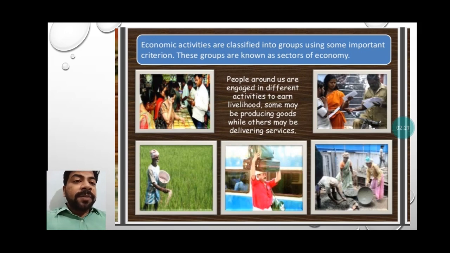You can see a shopkeeper selling goods, and a postman, both involved in tertiary activity, and the workers or labor working over there are also involved in the tertiary activity. So people are involved in different work for earning, and that is called economic activities.